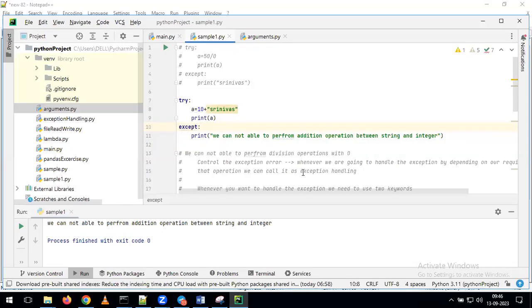If you want to perform exception handling, first we need to understand the exception. What is the meaning of exception? During the execution of the program, if there are any kind of issues, we get an error. Such errors we can call an exception. To handle the exception, we need to use the keywords try and except. This is one of the interview questions. How can we handle exceptions in Python? We can say by using try and except.